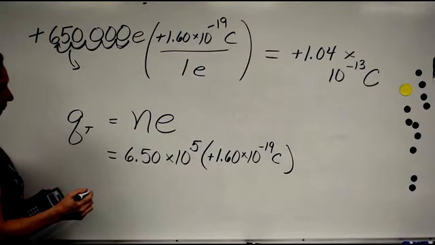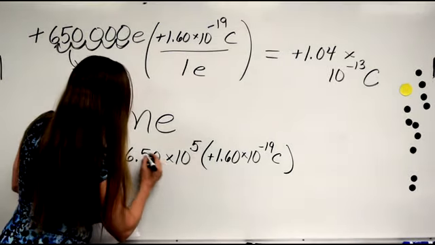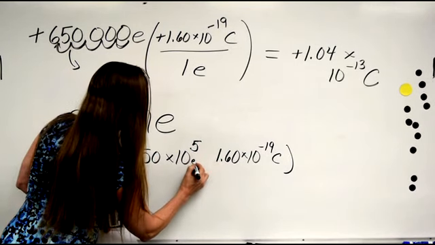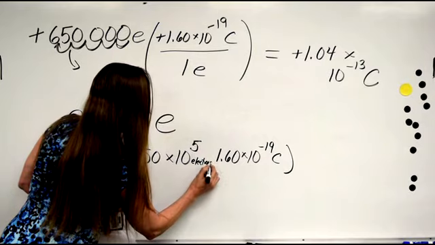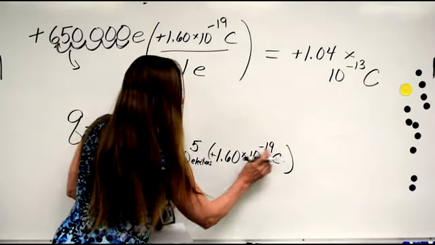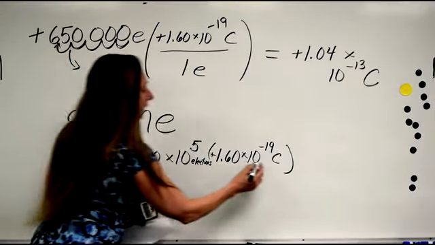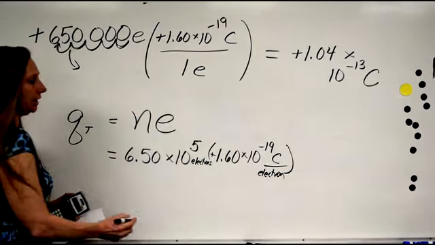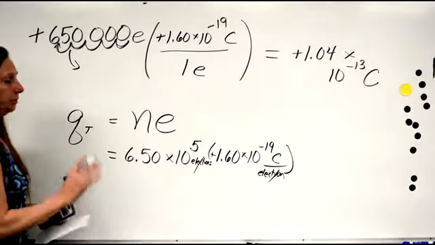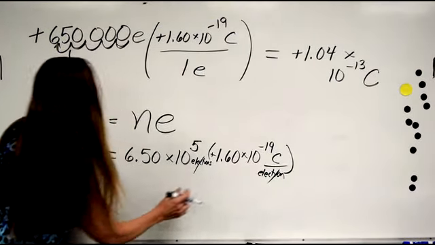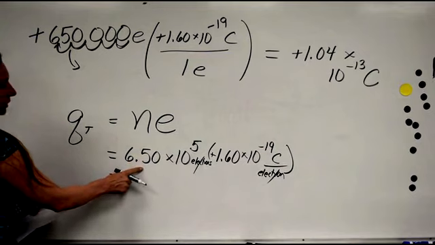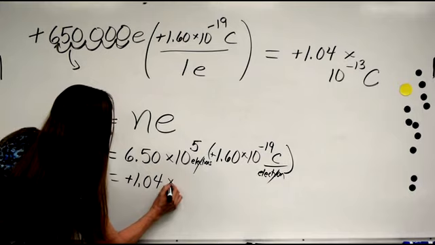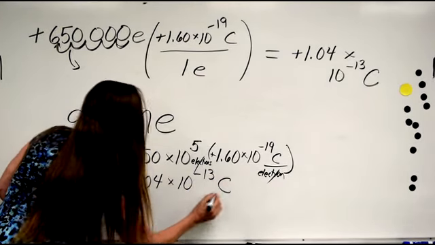Technically, this is 6.5 times 10 to the 5th electrons, and this is 1.6 times 10 to the negative 19 coulombs per electron. So what's actually canceling out is the electrons, and you're going to get coulombs. If you multiply this number times that number, you're going to get 1.04 times 10 to the negative 13 coulombs.